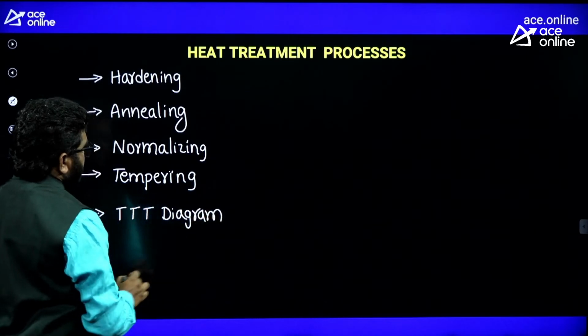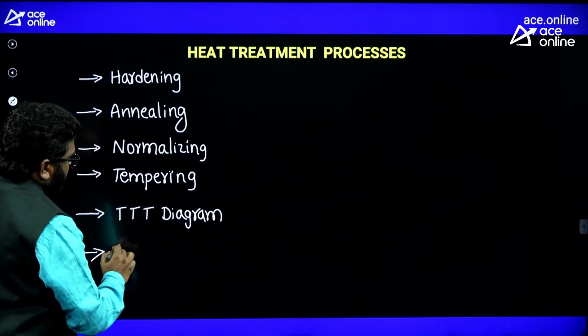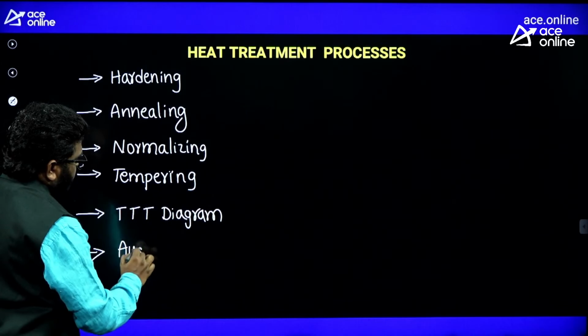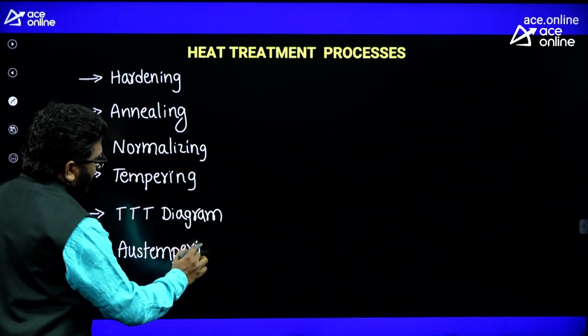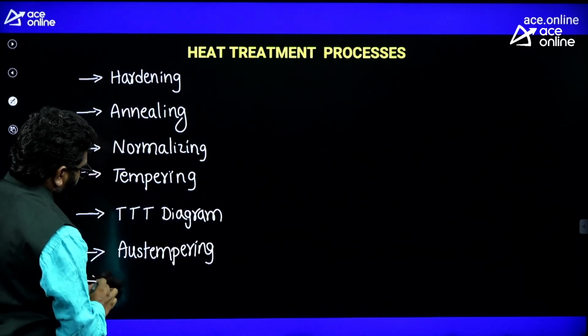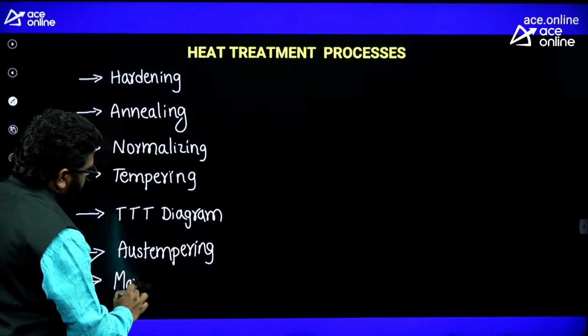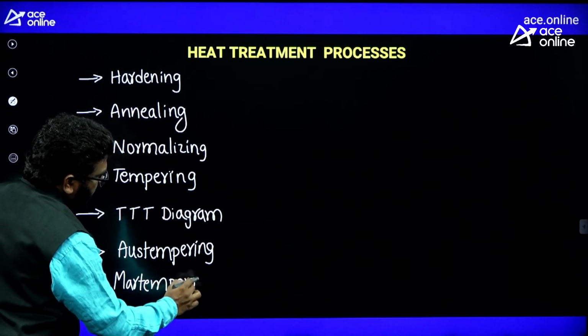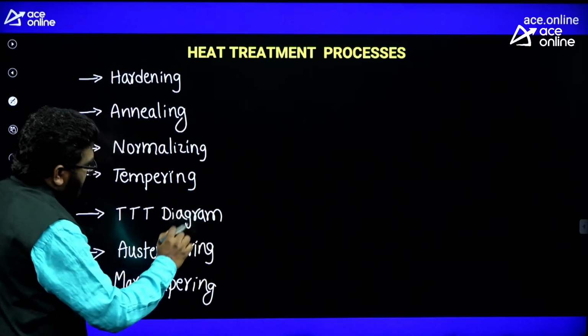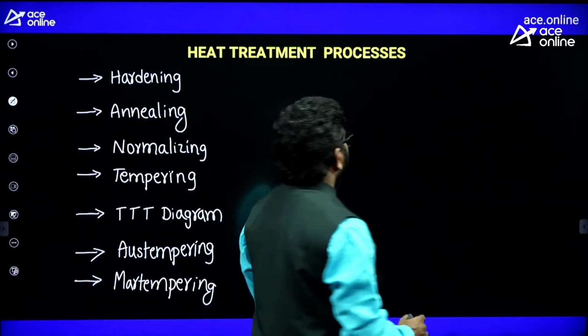From this TTT diagram, you should also focus on the austempering process and the martempering process. Okay, from the TTT diagram, you should learn about austempering and martempering.